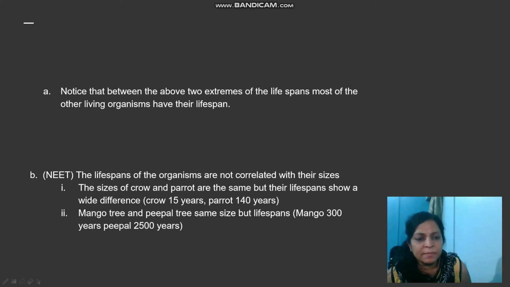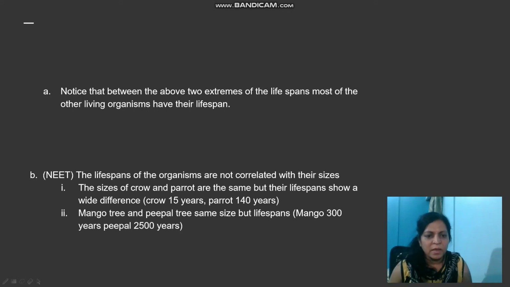In a similar manner, mango tree and peepal tree are of almost similar sizes, but their lifespans vary widely. Mango will survive only for 300 years and peepal tree will survive for 2500 years.